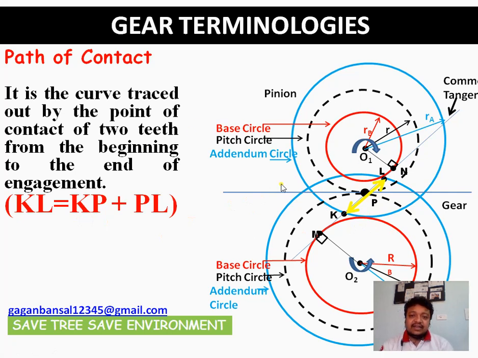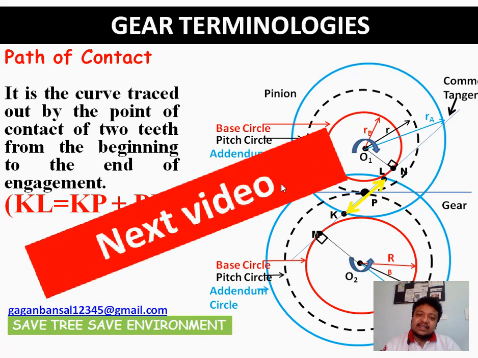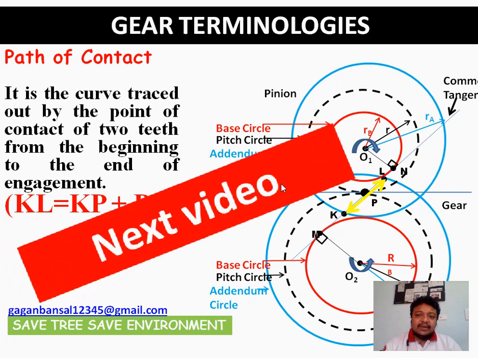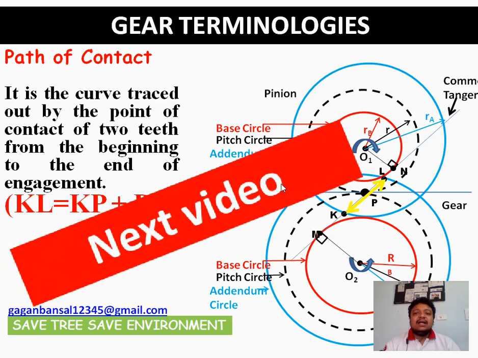I have a very effective explanation on path of contact, arc of contact and other terminologies, but these are not geometrical terminologies, so I will be taking it in the next video. So hope you are clear. We will be discussing other topics, and hope you are clear with gear terminologies.